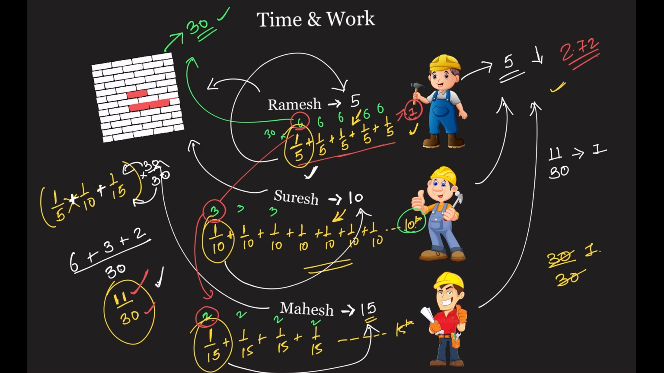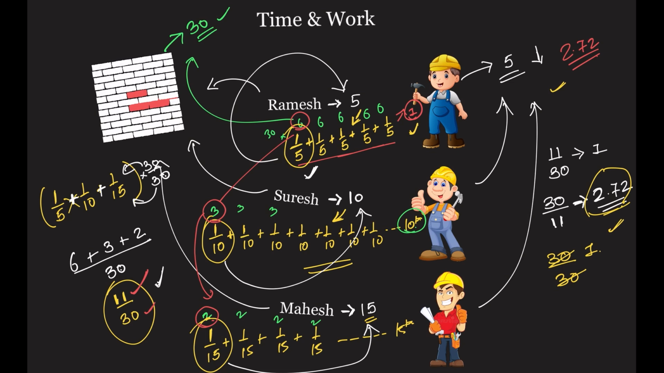In how many days will they finish the work? Reverse it, 30 by 11. 30 by 11, okay, which comes out to be what? 11 2s are 22, then 8 by 11, which is nothing but 2.72. Correct, the same answer that we got by the LCM method as well. So 2.72 days will be required to finish the work when all the three work together. Okay, that's how you apply the reciprocal method.